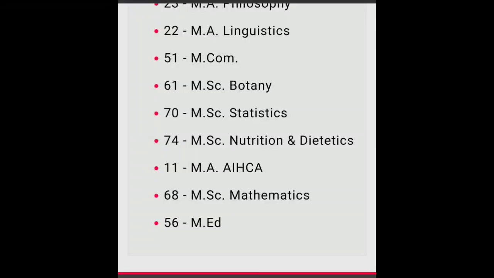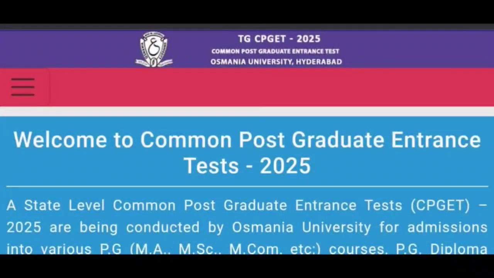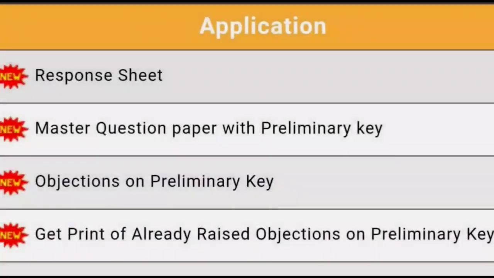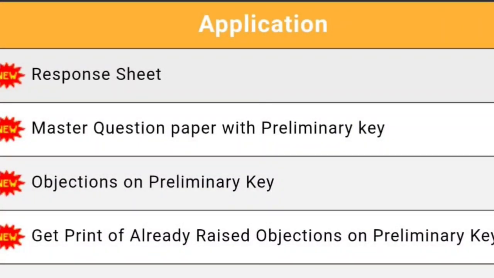To download your objections sheet, go to the CPGET 2025 website and scroll down towards the applications. You will find response sheet, master question paper with preliminary key, objections on preliminary key, and get print of already raised objections on preliminary key.